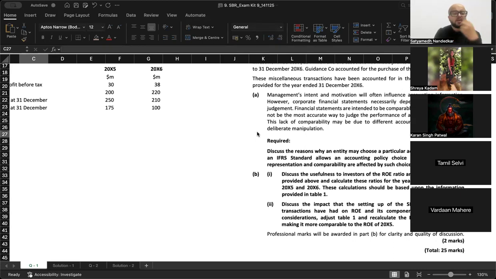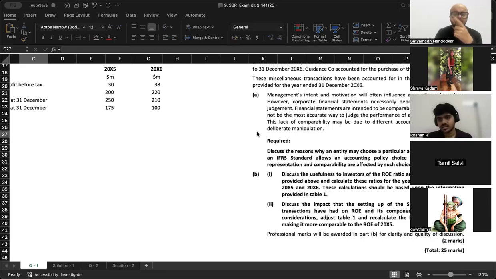Any other area? Think of one accounting standard where you... IAS 2, inventory valuation. Yes, Roshan, which one? IAS 2, inventory valuation, whether to go for FIFO, weighted average method or average cost. Maybe methods of estimating cost, although that also ideally should depend upon the type of inventory you have. But okay, to a certain extent, maybe. Gautam, you were saying something? Yeah, sir, I told the same IAS 2 thing. Okay.